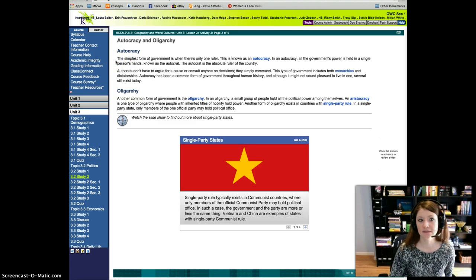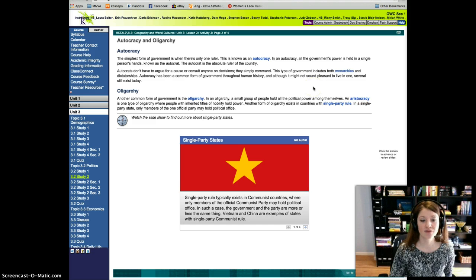Autocracy. The simplest form of government is when there's only one ruler. This is known as an autocracy. In an autocracy, the government's power is held in a single person's hand, known as the autocrat. The autocrat is the absolute ruler of the country. Autocrats don't have to argue for a cause or consult anyone on decisions, they simply command. This type of government includes both monarchies and dictatorships.